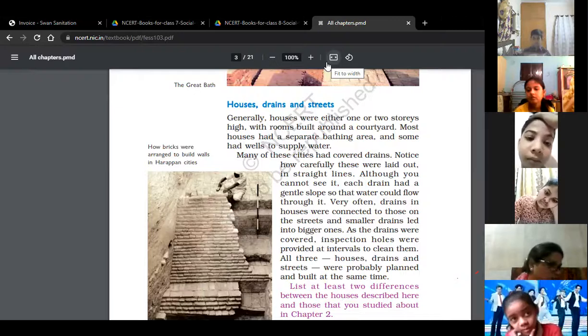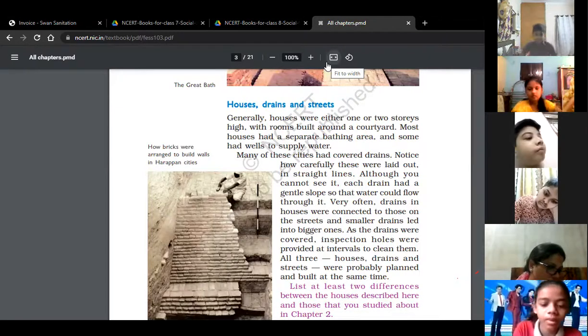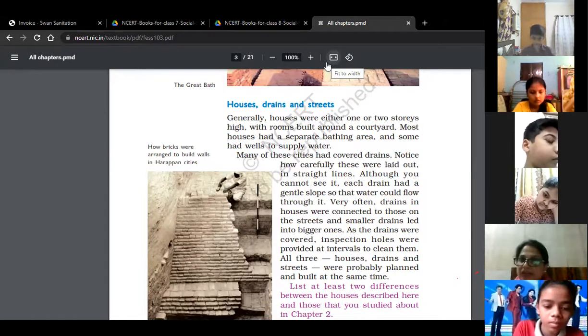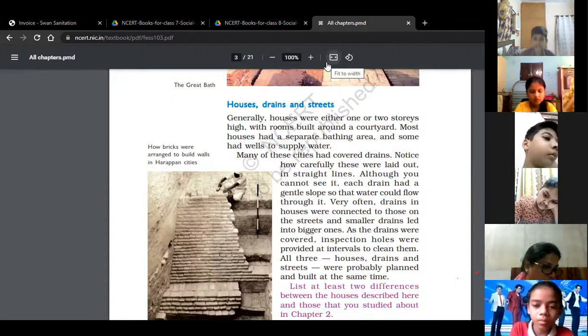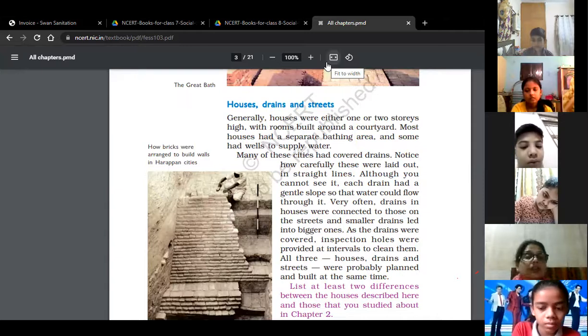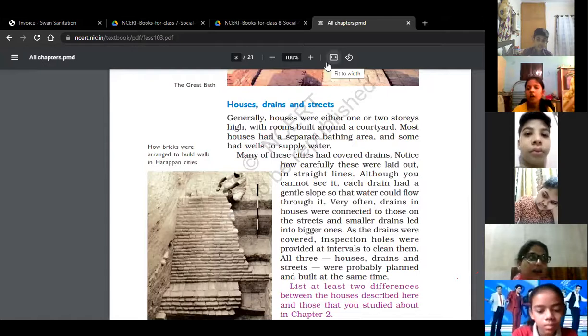Fine. In the same way, embroidered clothes were used. As you can see, the stone statue of an important man found in Mohenjo-daro shows him wearing an embroidered garment. This shows that embroidery was very famous among the Harappans. Many things were also made of stone.